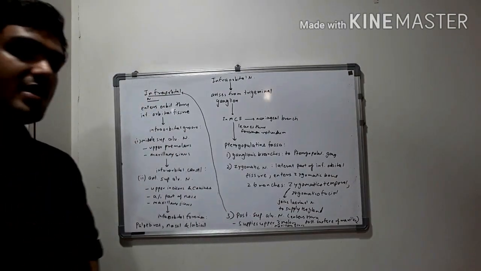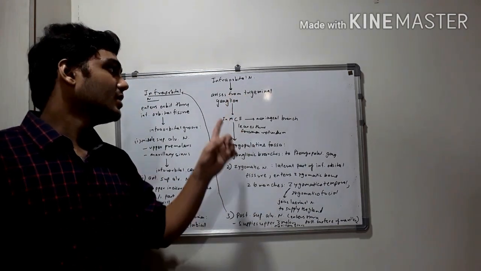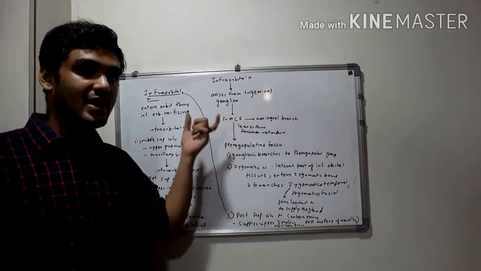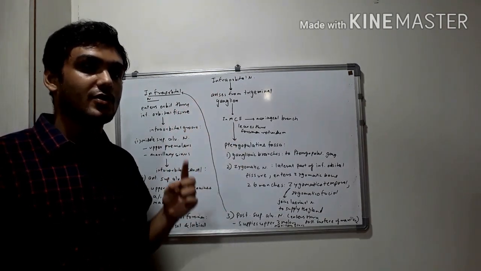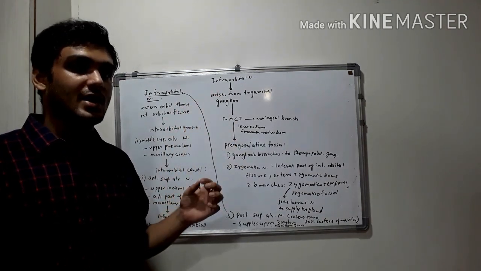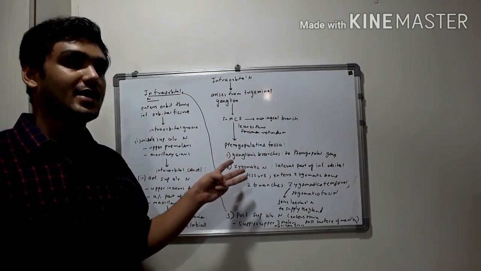So revising the entire thing again. The maxillary nerve arises from trigeminal ganglion. Then it is present in the middle cranial fossa, wherein it gives meningeal branch. Then it leaves middle cranial fossa through foramen rotundum, and then it comes to the pterygopalatine fossa, wherein it gives three branches. Firstly, the ganglionic branch to pterygopalatine ganglion.